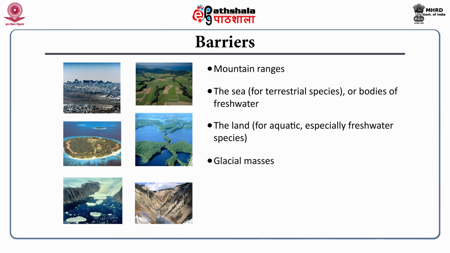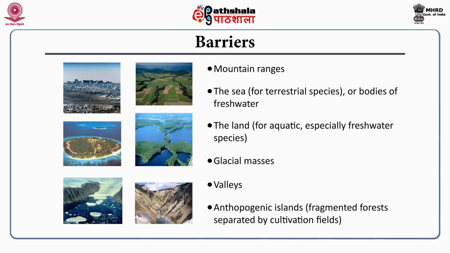Glacial masses: the glaciers separate two land masses. It is not possible for a reptile to cross from one side of a glacier to another. But again, that depends upon which species. For a reptile it's not possible, but in the case of a bird it might be possible, depending upon the range that the birds can fly. Valleys, anthropogenic islands, fragmented forests separated by cultivation fields. That is also a kind of island. Earlier it used to be a contiguous forest, then separated by human agriculture into different kinds of islands.